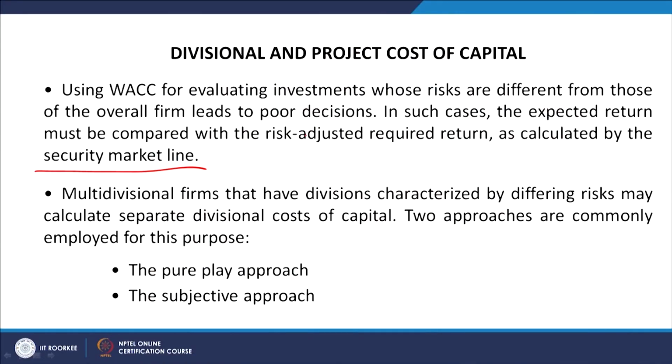For the new project, for the new division, we have to calculate the weighted average cost of capital by adjusting for the risk factor, and the risk adjusted cost of capital has to be calculated. For example, it is written here that risk adjusted cost of capital or required rate of return has to be calculated, and one way of doing that is with the help of the security market line or with the help of CAPM, the required rate of return, because ultimately that is the cost of equity or basically the cost of capital, and that is going to decide the required rate of return.